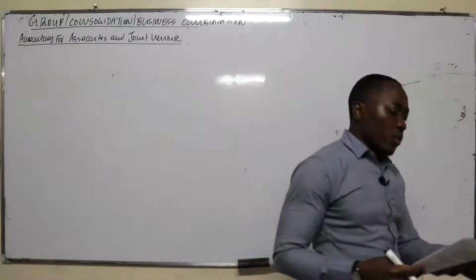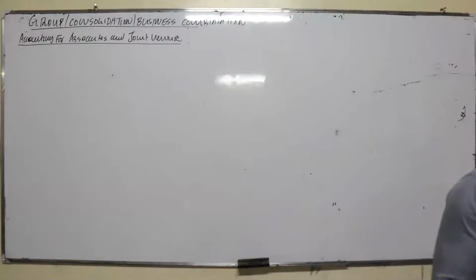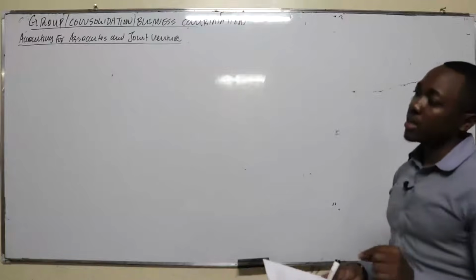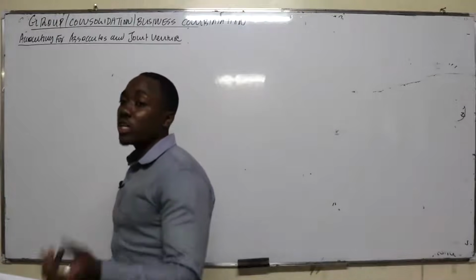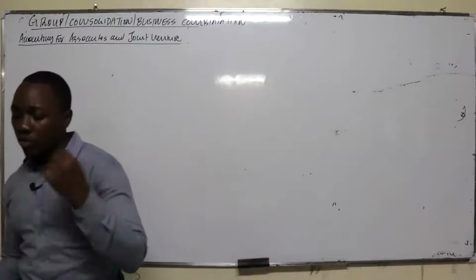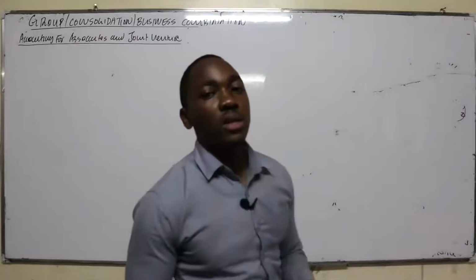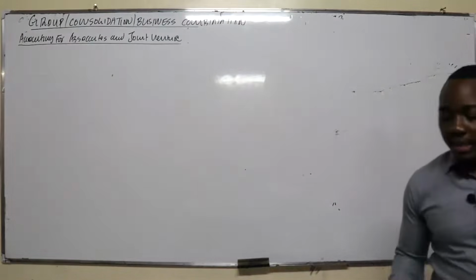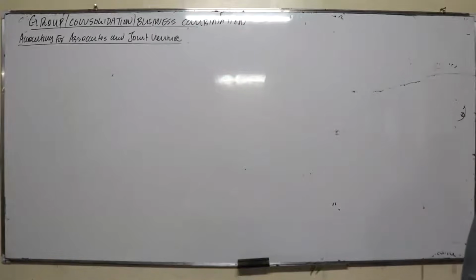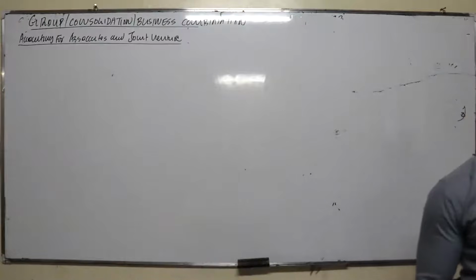So what's an associate? An associate is an entity over which the investor has a significant influence. Remember, we said that you can control a subsidiary, but you cannot control an associate. So for an associate, you account for it using the equity method, and you can only have what we call a significant influence. You cannot control them. So what do we mean by significant influence? Significant influence is the power to participate in the financial and operating policy decisions of the investee. And where an entity holds 20 to 50% of the voting power, that's the equity, directly or indirectly, it will be presumed to have a significant influence.